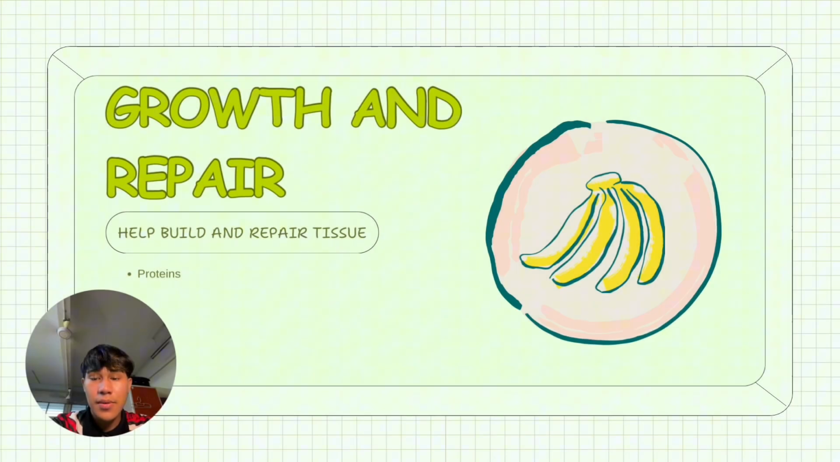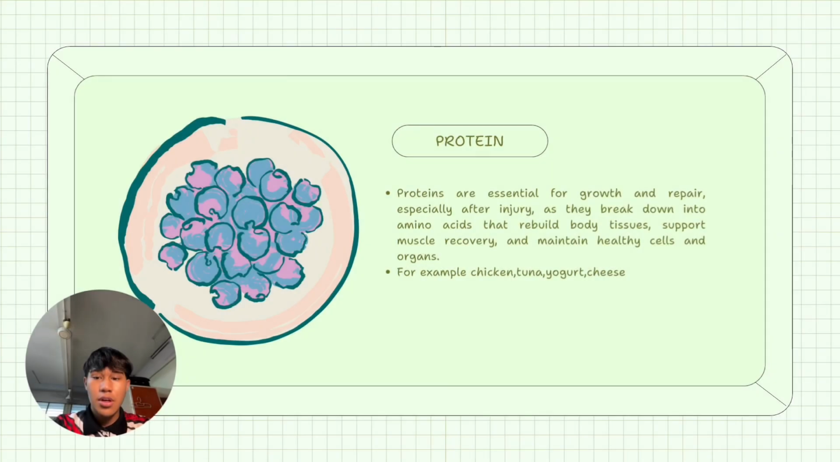For the next slide, we go to the growth and repair. What is the function? The function is to help build and repair tissue. What is the component? The component we have is protein. As we know, protein is essential for growth and repair, especially after injury, as it breaks down into amino acid that rebuild body tissue, support muscle recovery, and maintain healthy cells and organs. For example, chicken, tuna, yogurt, and cheese for the example for protein.